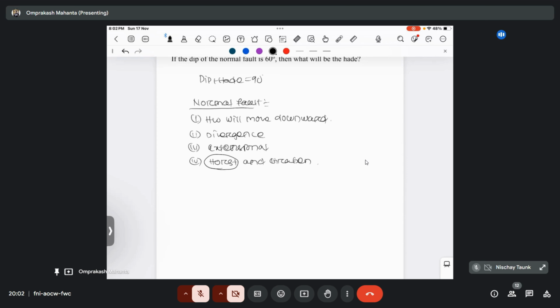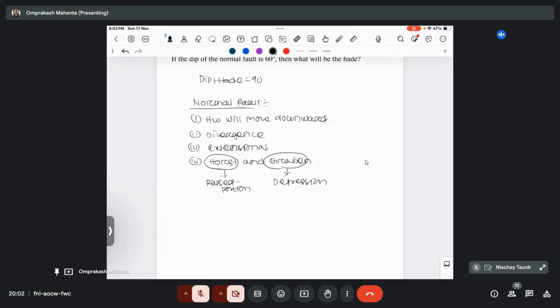Like horst, we can also say that here the fault planes are dipping away from each other, right? The faults are dipping away from each other in the case of horst. In the case of graben, the faults are basically dipping towards each other. And horst is the raised portion, or the upthrown block, and graben is the depressed portion, or downthrown block.